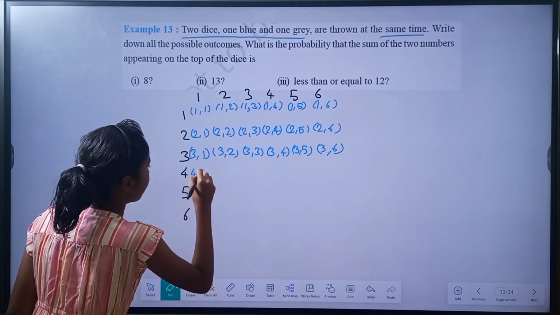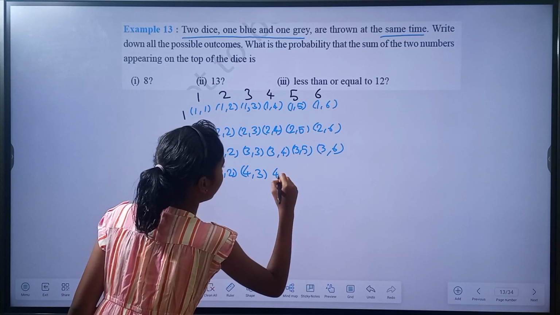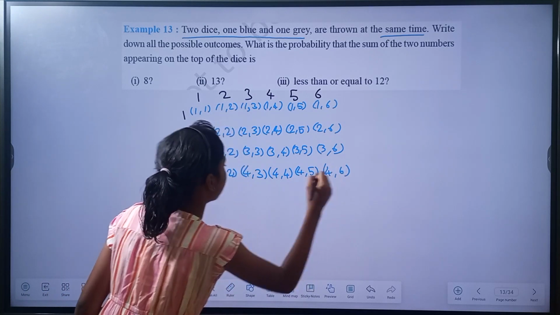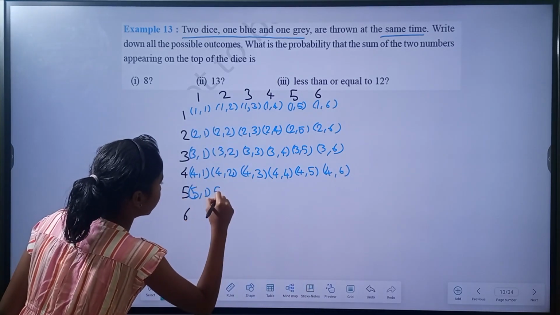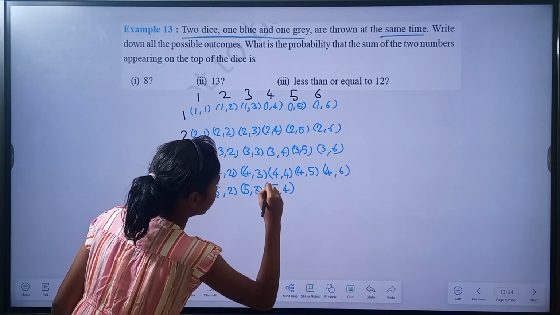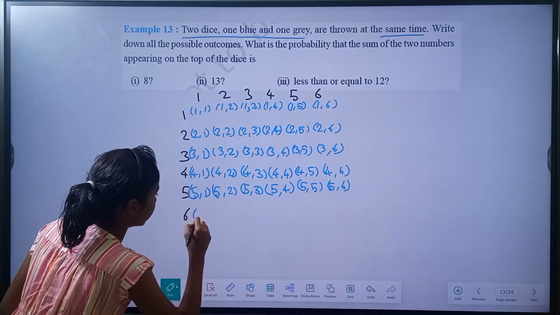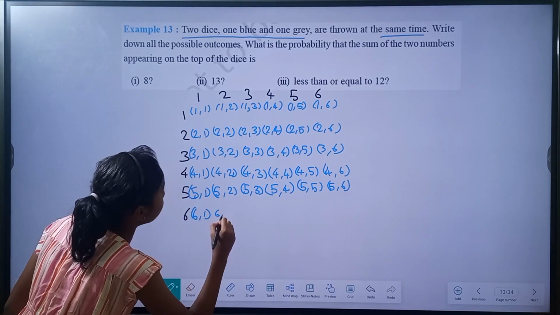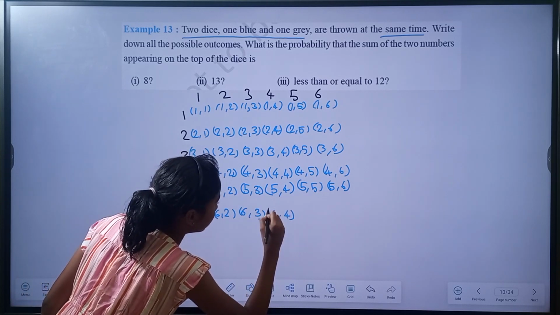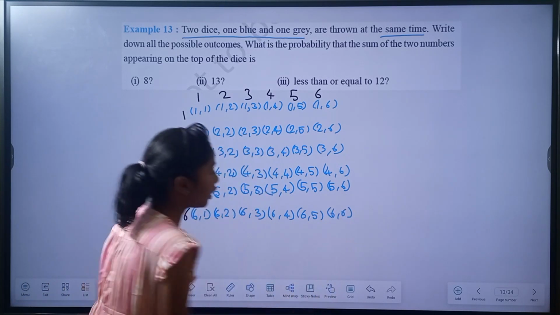And for this, 4,1, 4,2, 4,3, 4,4, 4,5, 4,6. Next, 5,1, 5,2, 5,3, 5,4, 5,5, and 5,6. Next, 6,1, 6,2, 6,3, 6,4, 6,5, and 6,6. These are all the possible outcomes.